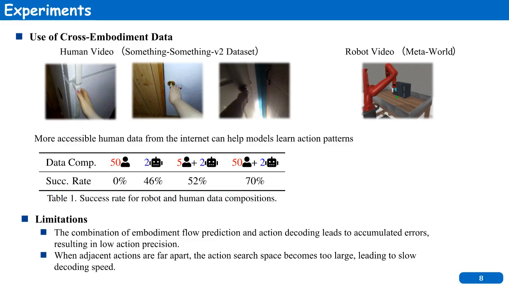Finally, we note a few limitations. First, predicting embodiment flow and decoding actions can introduce small errors that accumulate, reducing precision. Second, when the action space is large, for example, when consecutive actions are far apart, decoding becomes slower and more difficult. Addressing these challenges is part of our future work.